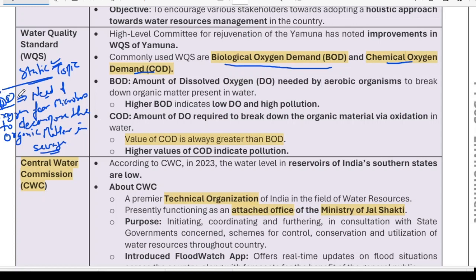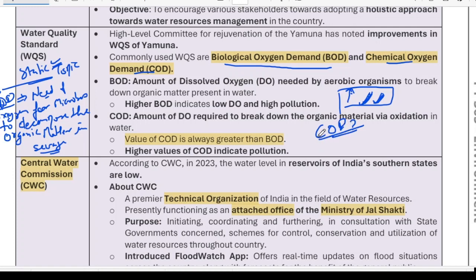Now, if the oxygen availability is lesser, BOD will be higher. The higher the BOD, the more the demand of oxygen, and hence the more the pollution. You have to remember this. If BOD is high, it means demand of oxygen is high. If demand of oxygen is high, then pollution is high. Because when the pollution is high, then only the demand of oxygen will increase, and then our BOD will increase. Okay. Now, if this is BOD, then what is COD?